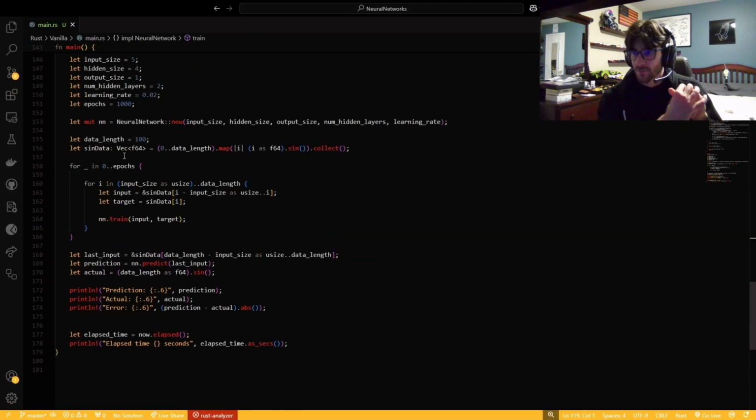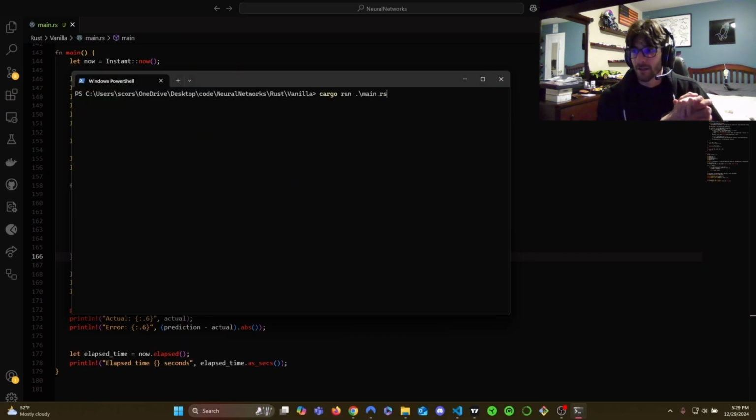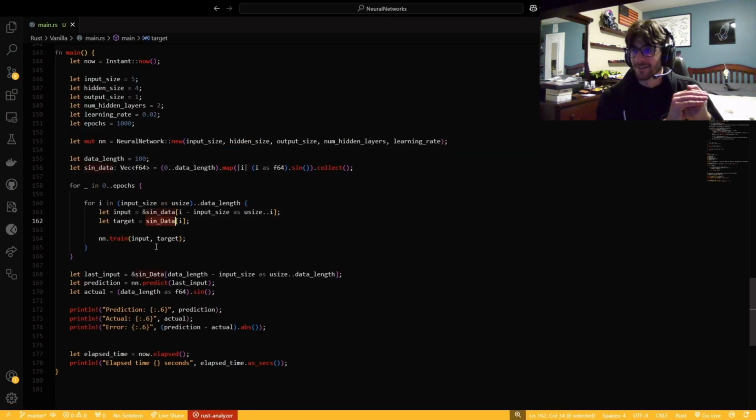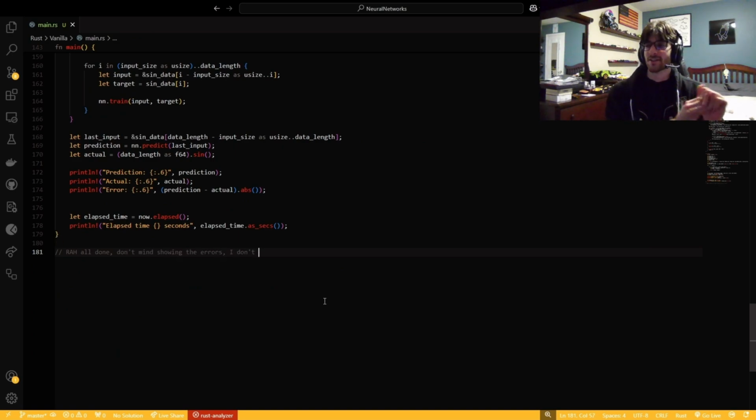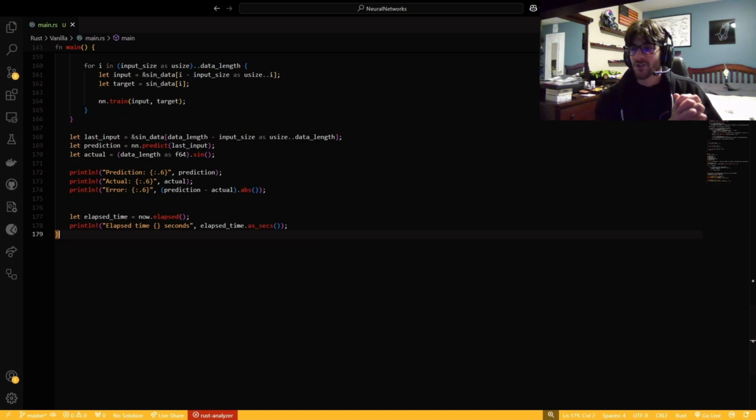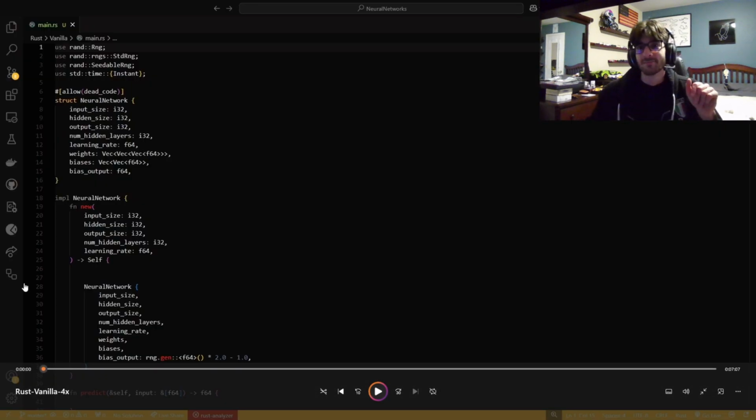We are almost done with this. Oh, 2 seconds right there, and I changed that to make the compiler happy. So there we go, 2 seconds. So I don't mind showing the errors. Let's get into how I enhanced the Rust code.